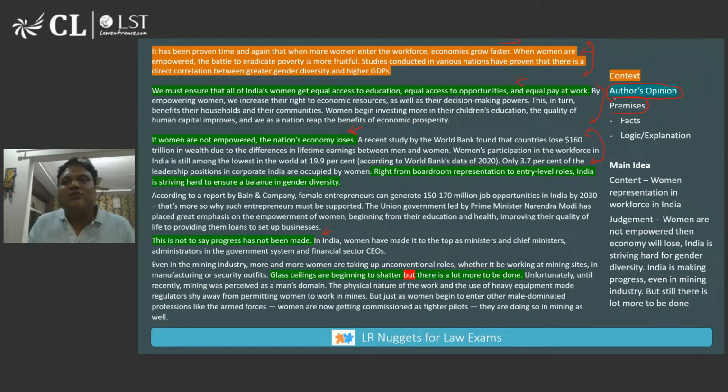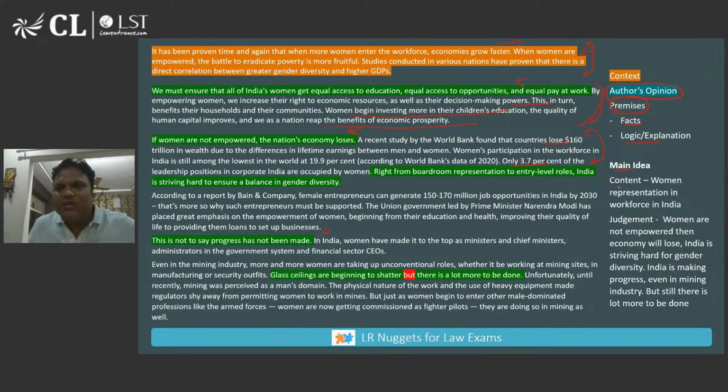So if you look at this passage, things in green are the author's opinion. How has the author built his opinion? Using facts. For example, this is a fact, statistics. Or logic or explanation. So this is the logic. For example, in the second paragraph, he tells why he believes this is important. Logic is given. Somewhere explanation is given. So this is how he has done it.